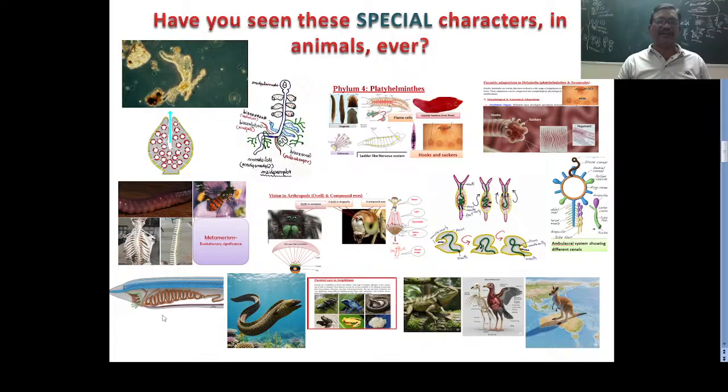Now the chordates. This is actually Cephalochordata. In the chordates you have to remember only 4 important characters. First one is notochord, that is a vertebral column like structure. Second one is pharyngeal gill slits, gills. Third one is nerve cord, a spinal cord like structure. Fourth one is tail. These 4 are the main important identifying characters in the chordates. We can find all 4 characters throughout Chordata.